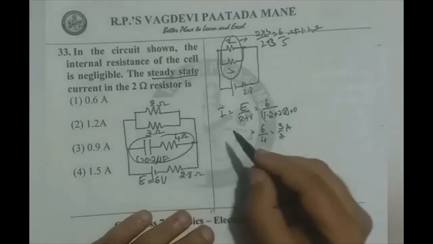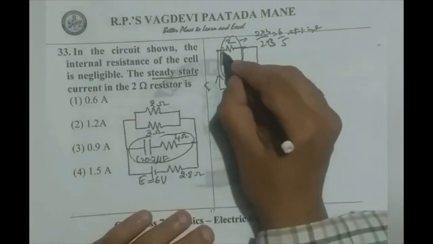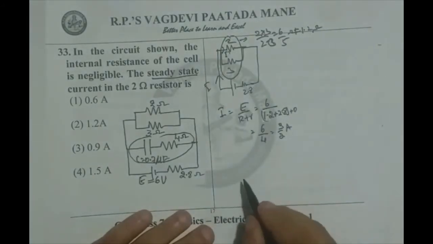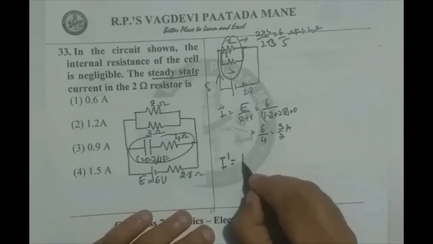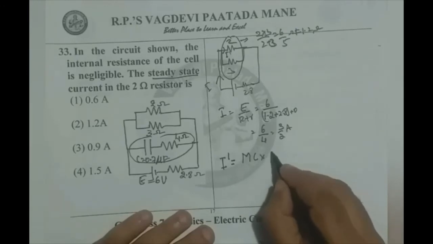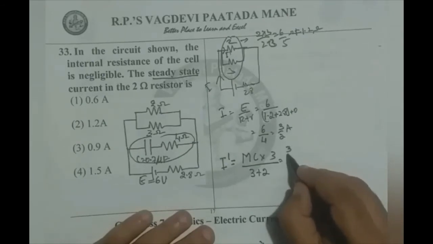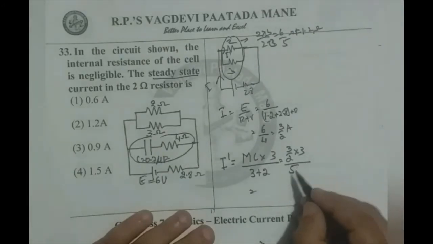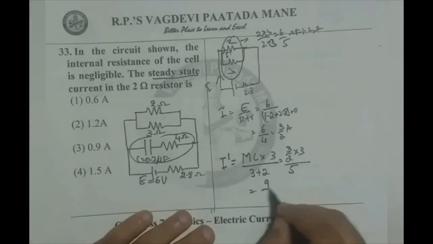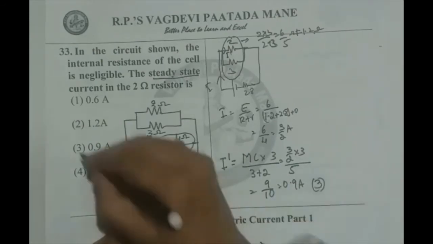Once the current is 3 by 2 ampere in the circuit, we can calculate I dash in the 2 ohm by the branch current formula. I dash equals main current into the resistance in the other branch, by the sum of the resistances 3 plus 2. Main current is 3 by 2 ampere into 3 by the sum of the resistance 5. Therefore, 9 by 10 or 0.9 ampere is the current through the 2 ohm. Therefore, option 3 is correct.